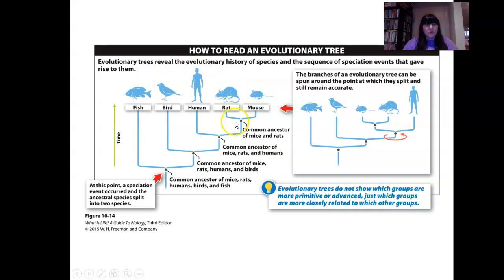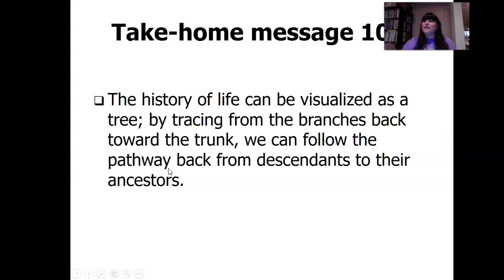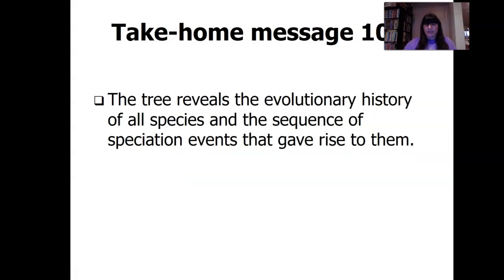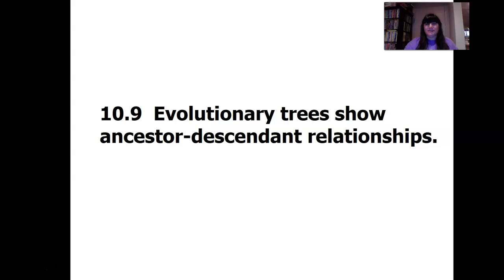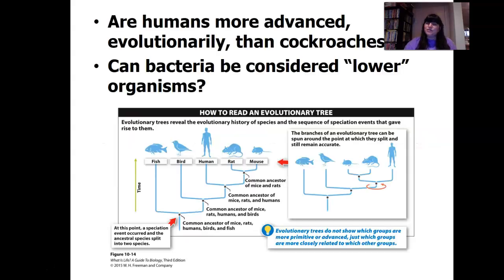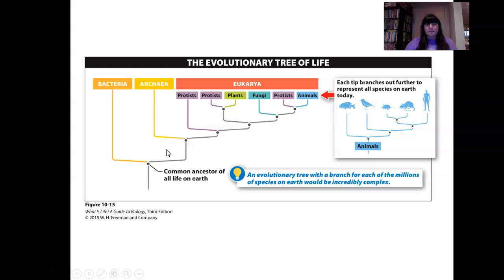So evolutionary trees reveal the evolutionary history of species and the sequence of speciation that gave rise to them. So here would be the common ancestor to rats and mice, here to humans and rats, to birds. At this point, a speciation event occurred and the ancestral species split. So we can look at evolutionary trees, and phylogeny helps us see that. They show ancestor-descendant relationships, right? So these would be the ancestors, and then these would be the descendants.